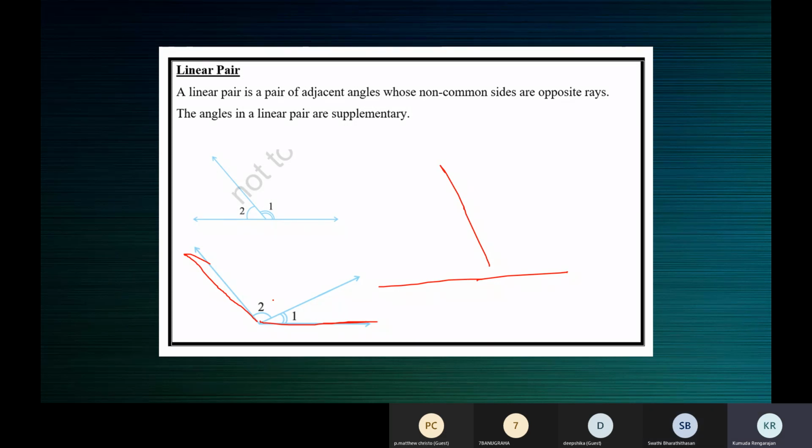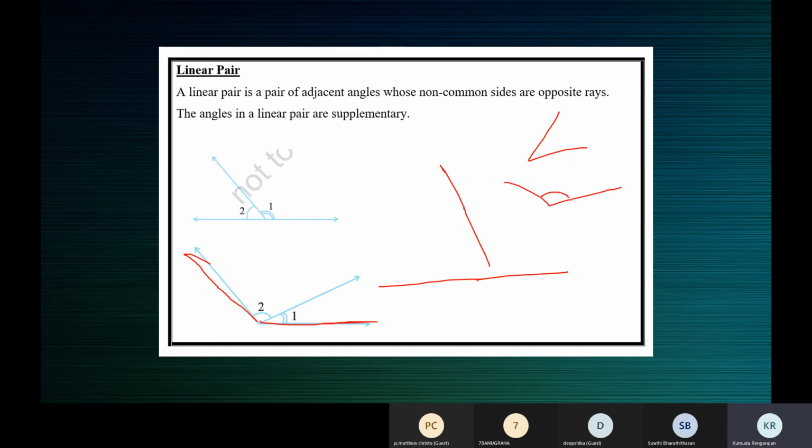Ma'am, all linear pairs are supplementary, but all supplementary angles are not linear pairs, no, ma'am? Yes, all supplementary angles need not form a linear pair.